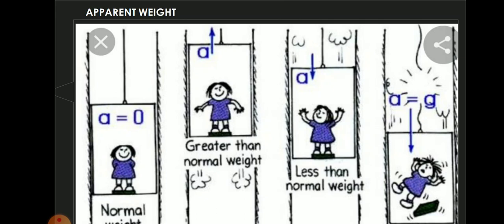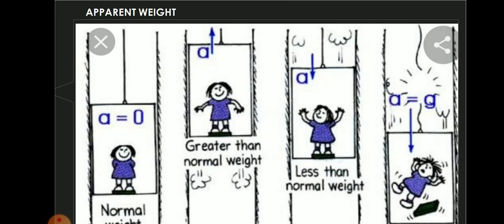The second diagram: the lift is moving upwards with an acceleration a. Here the apparent weight R is greater than W. The apparent weight is greater than the actual or normal weight. Third diagram: the lift is moving downwards with an acceleration a. Here which force is bigger, which is smaller? Here the apparent weight is lesser than the actual weight. Which is the apparent weight? R is the apparent weight. W is the normal weight. Apparent weight is lesser than the normal weight.